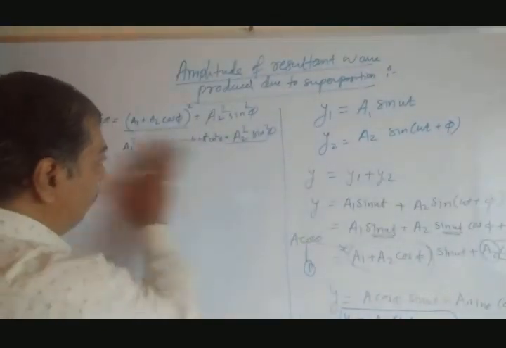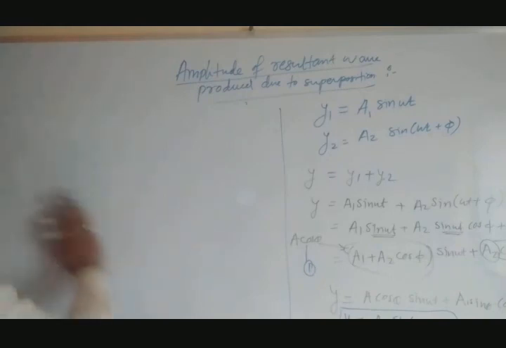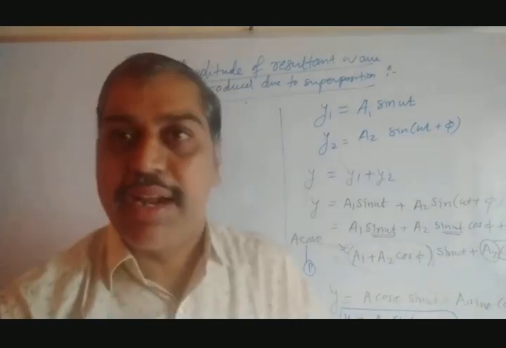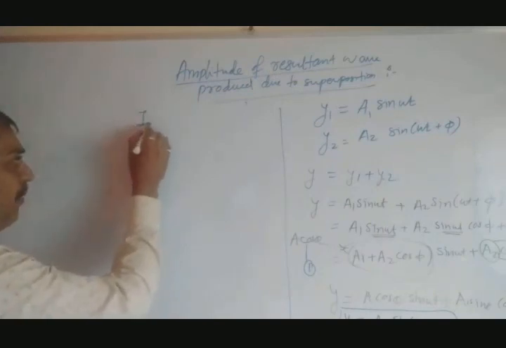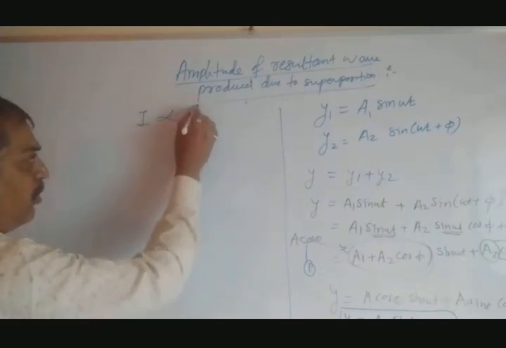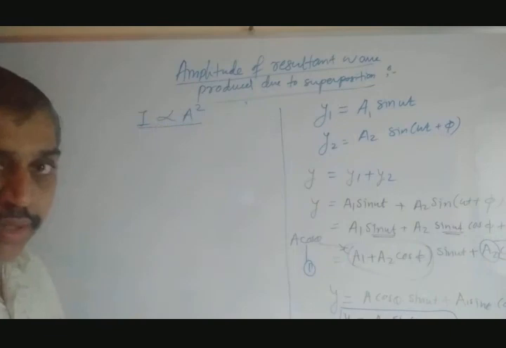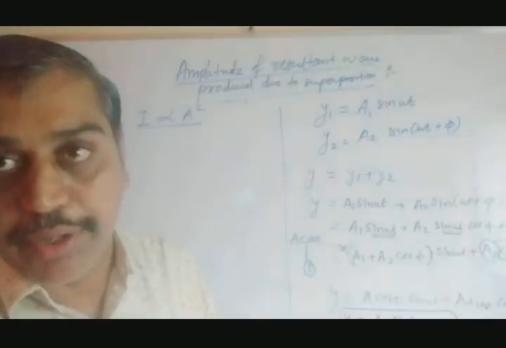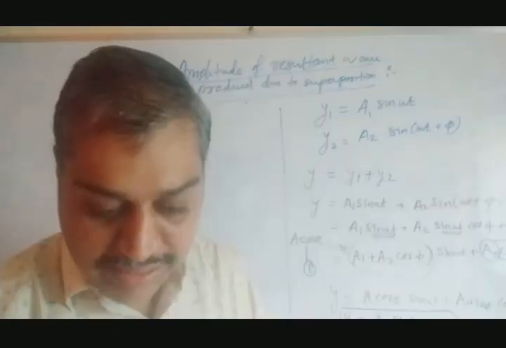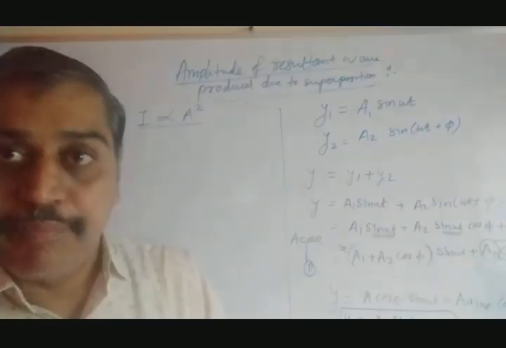For the same topic, they have further represented the intensities. There is one mathematical equation: the intensity of a wave is directly proportional to the square of amplitude. Now there are two types of intensity, maximum and minimum.